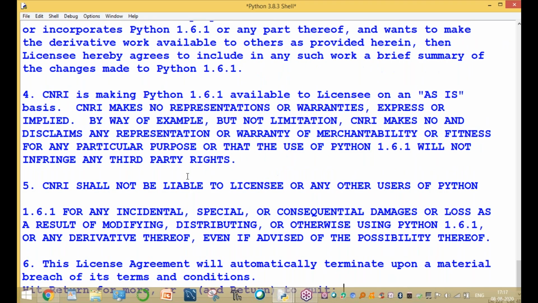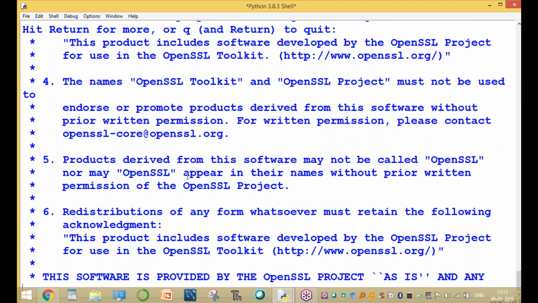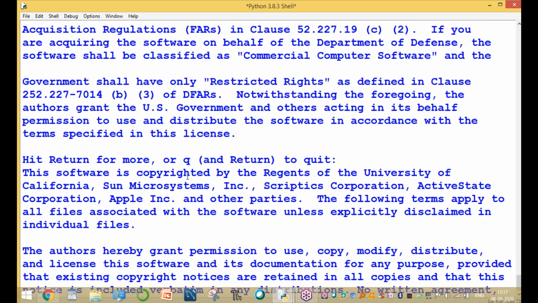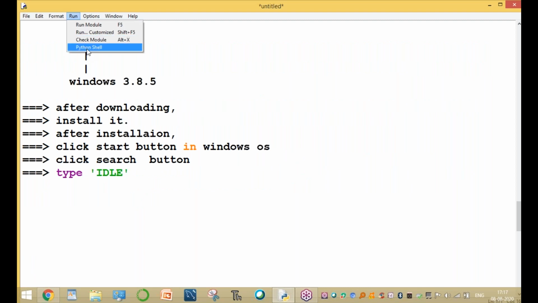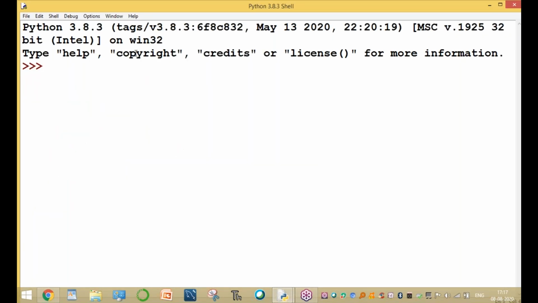More than 100 pages are available, so keep pressing Enter. After typing, the license is completed. After completing the license, please wait for one minute. Now open again. What are copyright, credits, and help? For example, the help of one document. The total Python information is not needed here. Go for the license concept.